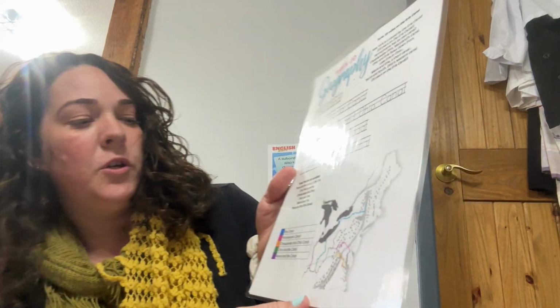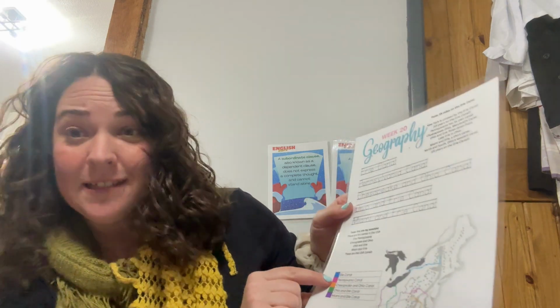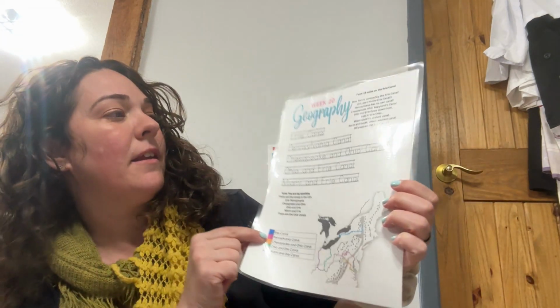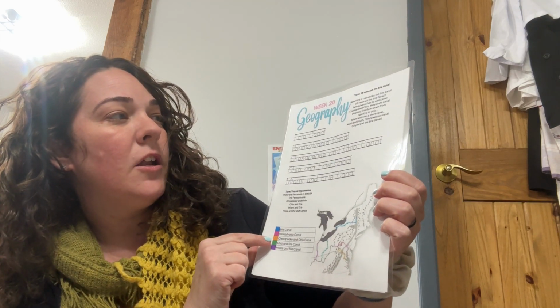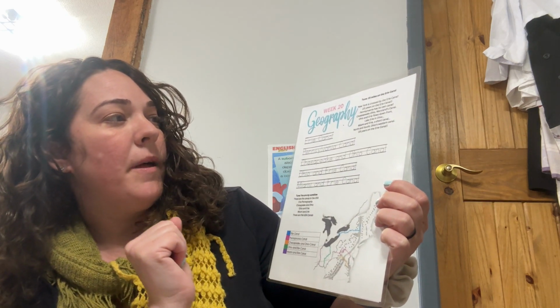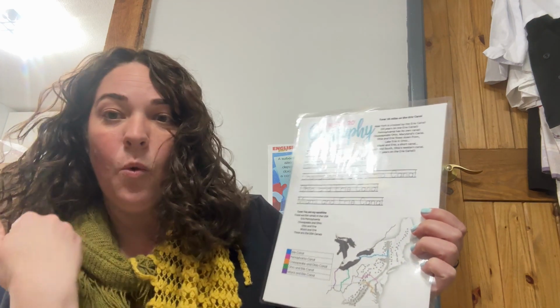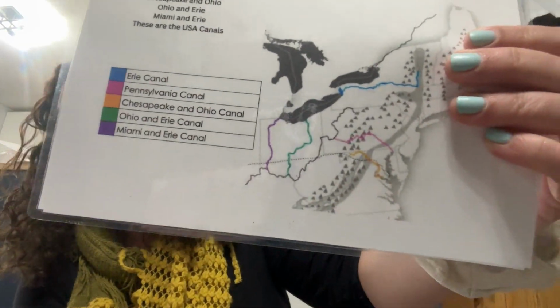The Erie Canal is in New York. The Pennsylvania Canal is in its own state of Pennsylvania. The Chesapeake and Ohio Canal is Maryland's canal. The Ohio and Erie flows down from Lake Erie in Ohio, and Miami and Erie is a short canal, and it's on the western side of Ohio. So that is the map.